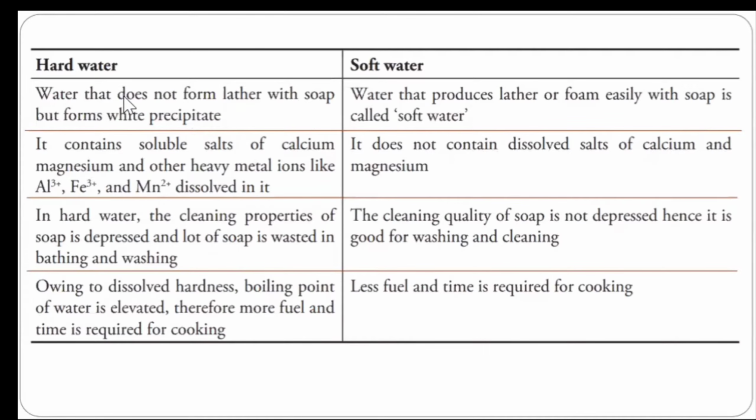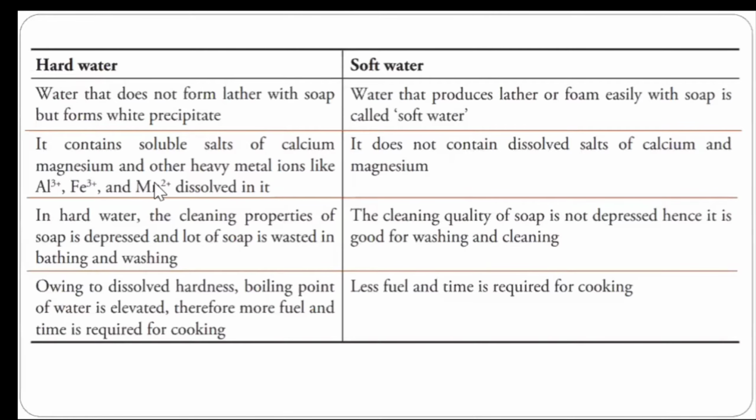One more important thing: when water is hard, it forms a precipitate that we call scum. When we use borewell water to wash clothes and apply soap, some sticky material or white particles are deposited, formed as a precipitate. That is called scum. It is formed because the hardness-causing salts react with the soap. If such a precipitate is formed, it means the water contains hardness-causing metal ions, and that water is said to be hard, so it will not form much lather with the soap solution.